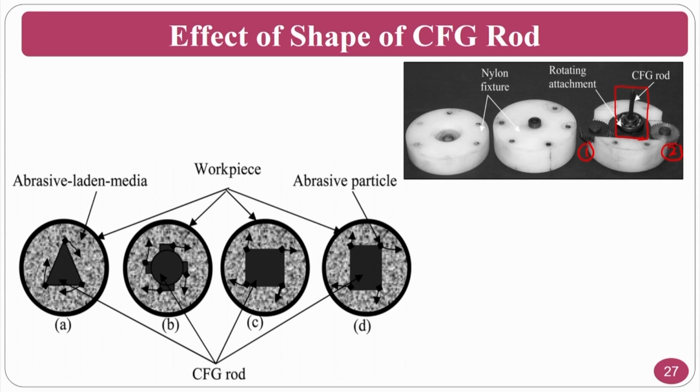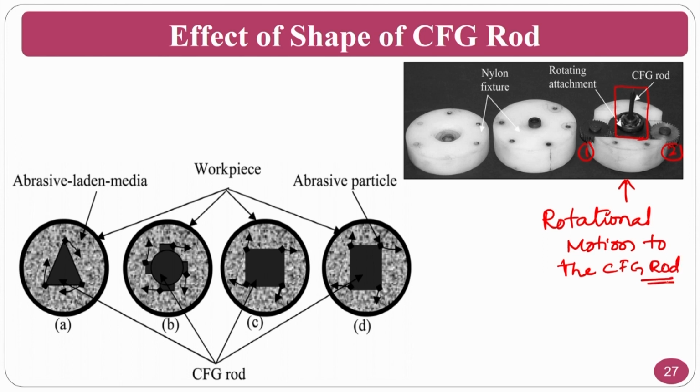So as I said, the rotational motion to the CFG rod will be provided from here, and the rod shapes are also considered. These are the two new things. Rod shape is one new thing in this one compared to the abrasive flow finishing process. And the second new thing is the rotational speed that they are imparting using the centrifugal rod.